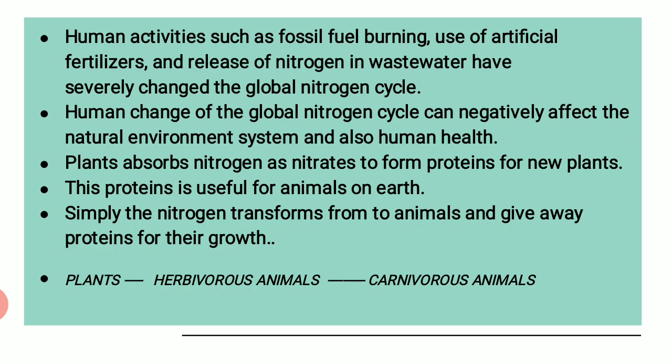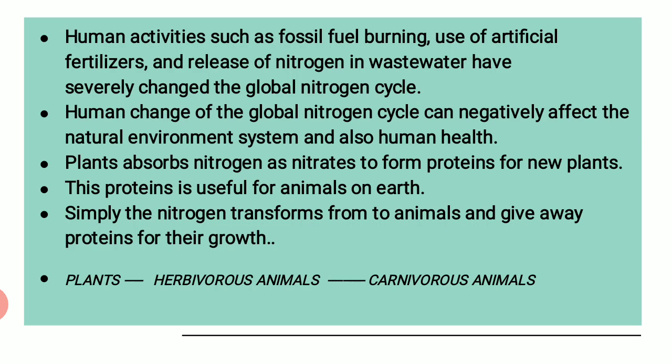Plants absorb nitrogen as nitrates to form the proteins for the new plants, and this protein is useful for animals on the earth. Simply the nitrogen transforms from the animals and gives away the proteins for their growth. That means whatever protein we get from the nature, we get it from the plant. Now how are these proteins formed in the plant? That is through the use of nitrogen, the proteins are getting formed in the plants. Through plants it enters the animals. Through animals it is again used for protein manufacturing within the body, and then whatever is released in the form of waste material, from there again the nitrogen gets released to the earth.